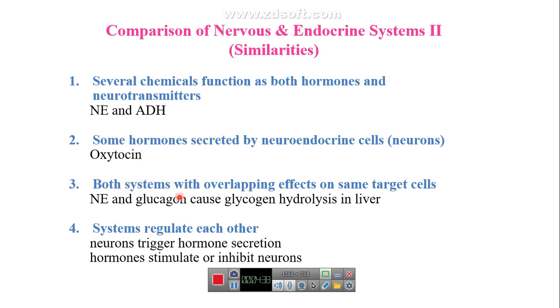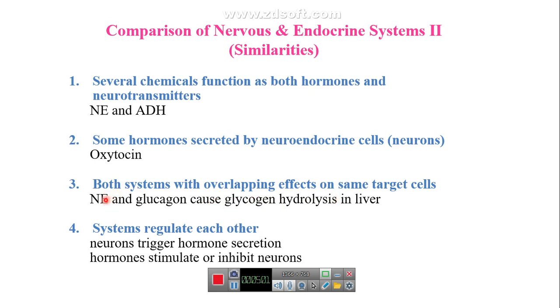Both systems can also secrete some products that can affect the same target, like norepinephrine and glucagon. They are affected by the level of glucose in the blood and cause glycogen hydrolysis in the liver.